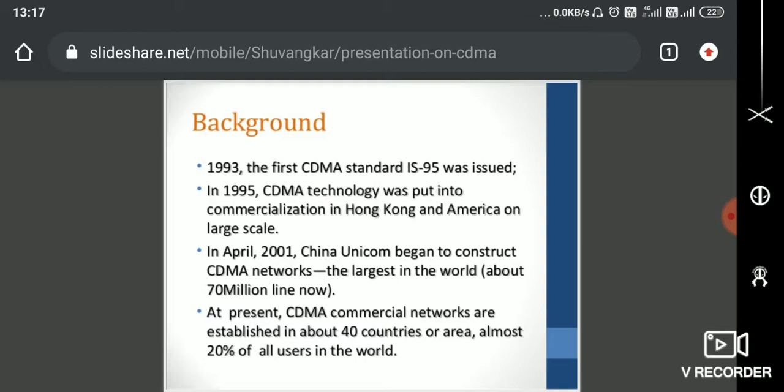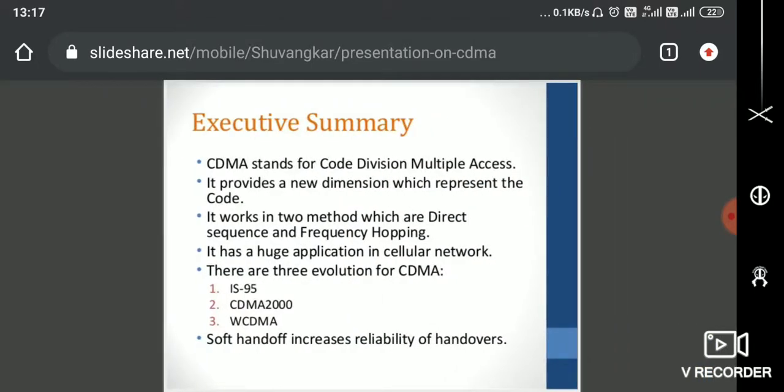When you go to the network settings of your mobile phone, you can see something like WCDMA. And if you bought a mobile phone around 6-7 years back, you may be able to see something like CDMA 2000. So this is the little background information about CDMA. Now we'll see how it actually works and what this technology is all about.